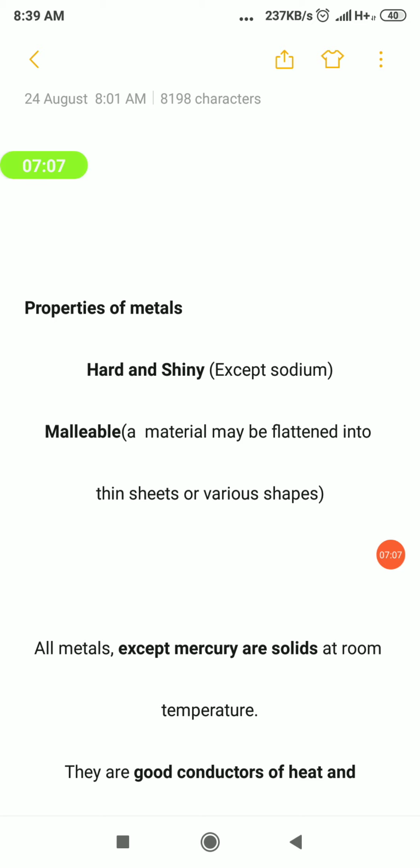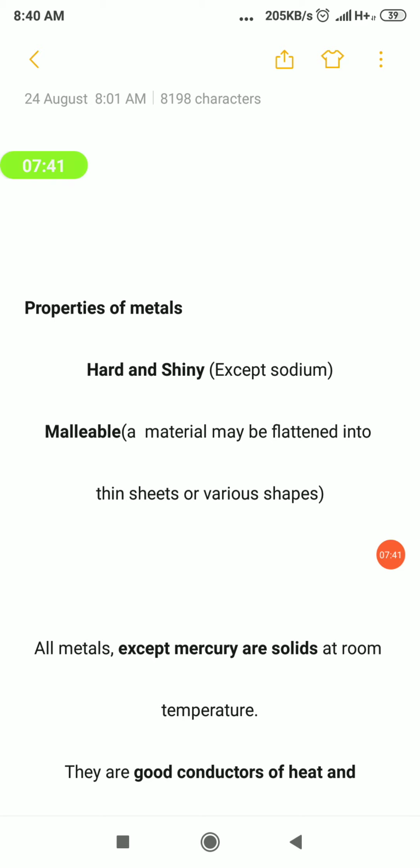Then malleable. It's a very essential property of a metal. We can say malleability and ductility. If you have a particular metal, by hammering it with a hammer, you can make whatever shapes you want. That ability is called malleability. A material may be flattened into thin sheets or variable shapes. So that property is called malleability, and metals possess the property of malleability.